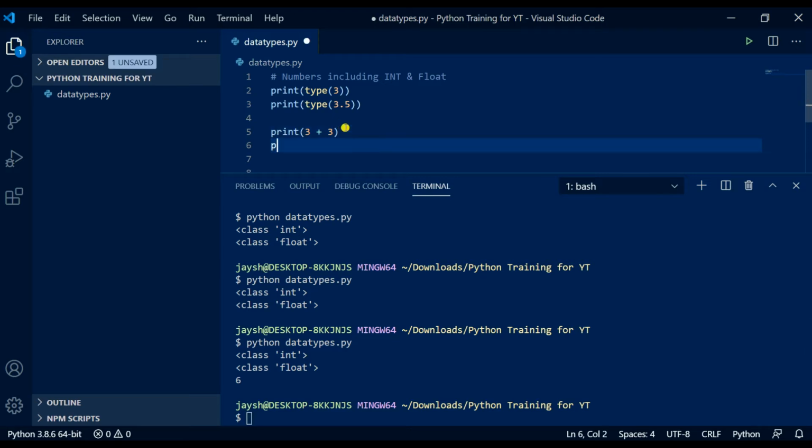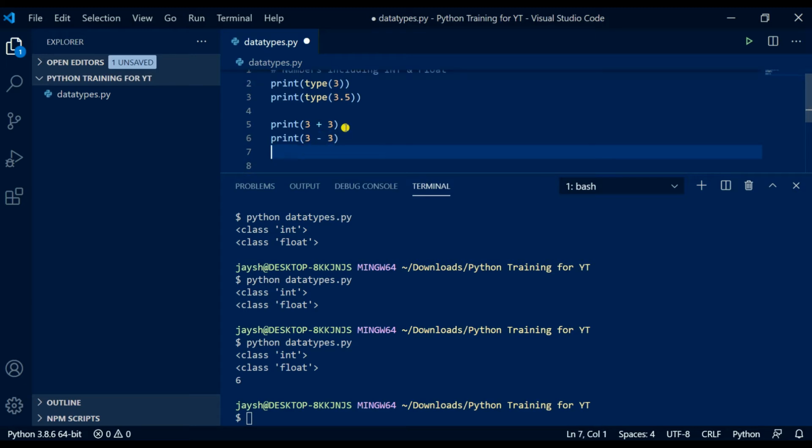So we could do print 3 minus 3. We could do print 6 divided by 3. And what else do we have? Well, of course, we have the modulus as well, which is a special operator that returns the remainder after an integer division.